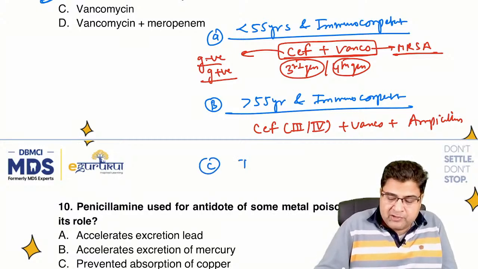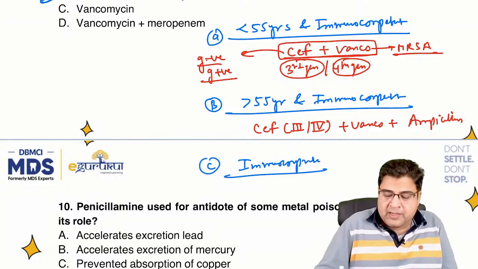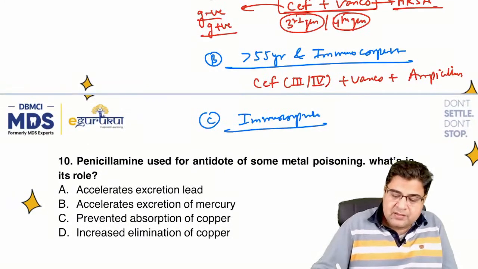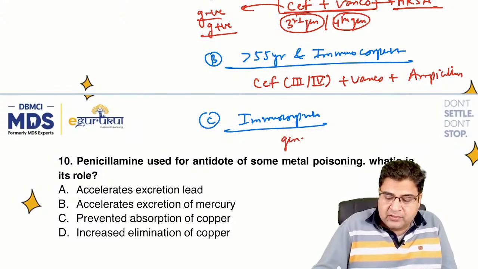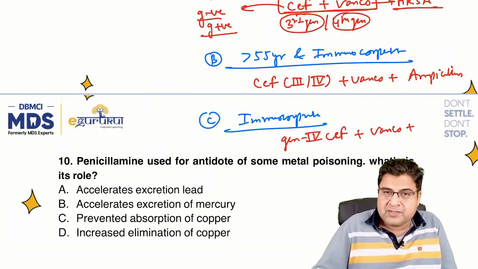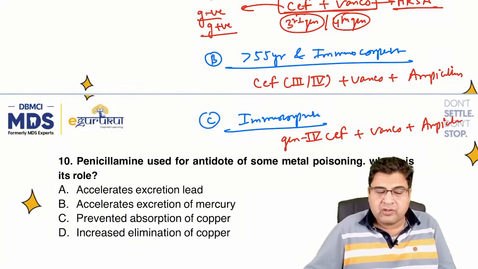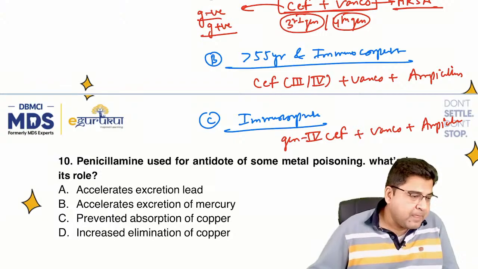Now if the patient is immunocompromised, like in this MCQ where the patient is diabetic, then we will use generation 4 cephalosporin only, plus vancomycin, plus we will give ampicillin. So this is the recommendation for the treatment of meningitis.